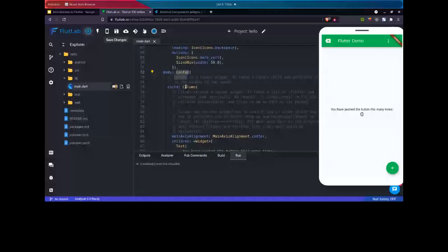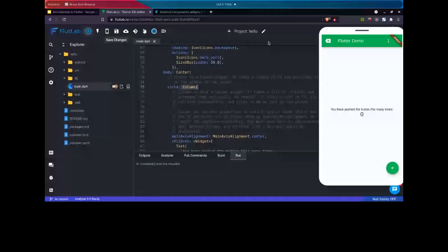If you are from web development, you know flex is basically used to have rows and columns across the screen. Same here, we have rows and columns for development. If you want widgets from top to down, we use column, and if you want widgets from left to right, we use row. Inside that column, I am saying to have it vertically centered.